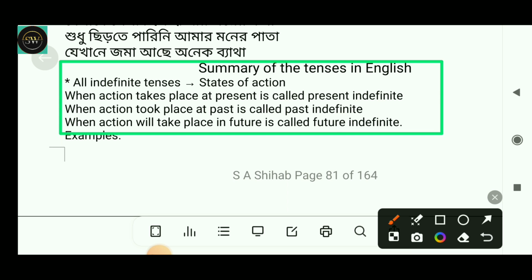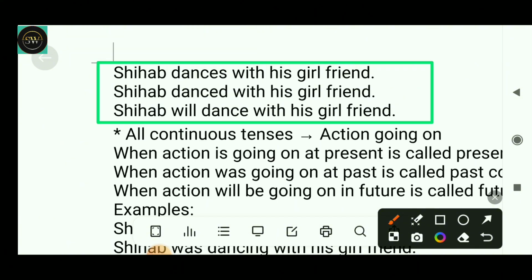Now the first is all indefinite tenses. So all indefinite tense means that states of action. When action takes place at present is called present indefinite. When action took place at past is called past indefinite, and when action will take place in future is called future indefinite. For example, Shihab dances with his girlfriend, that is present indefinite. Shihab danced with his girlfriend, it is past indefinite. Shihab will dance with his girlfriend, that is future indefinite.